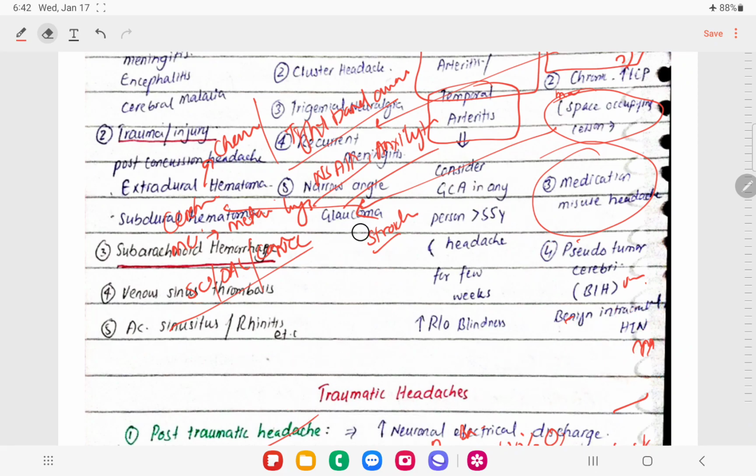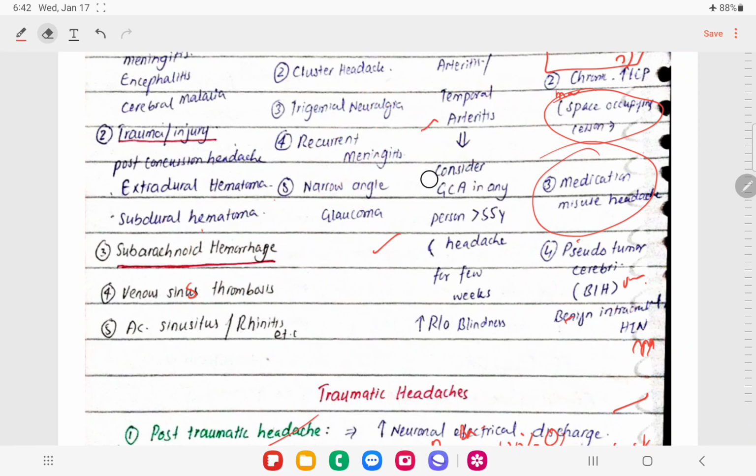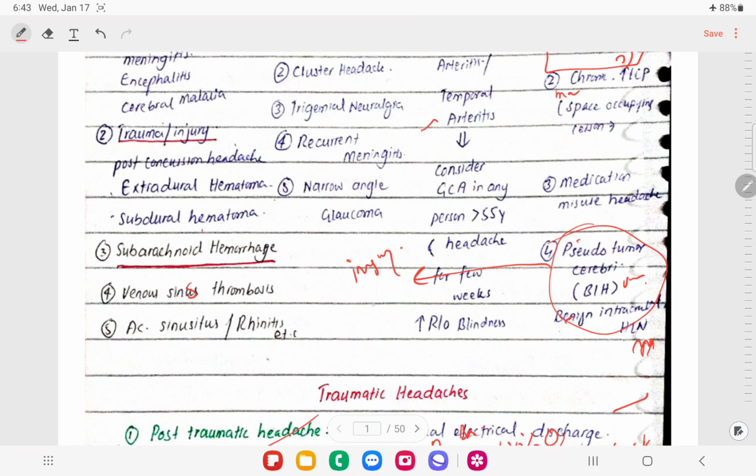The next thing is pseudotumor cerebri. If we do CT imaging in these patients, we're not going to find anything. CT will be normal, yet the patient presents as if having a tumor. If we get the fundus examination done, there will be papilledema, right.